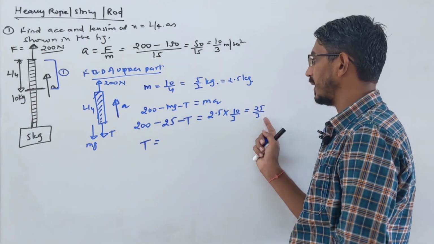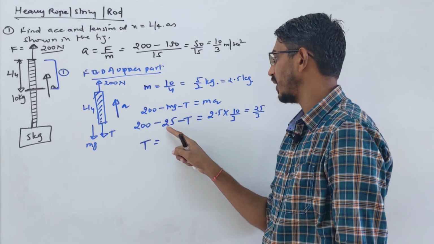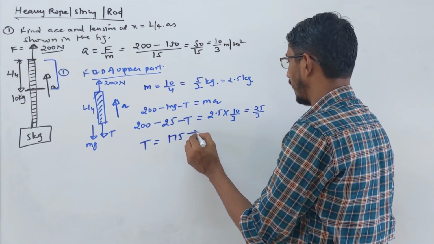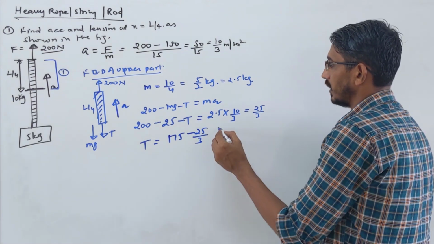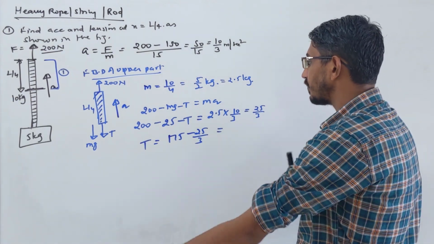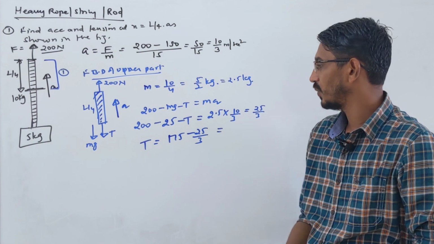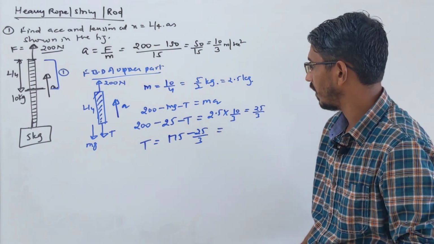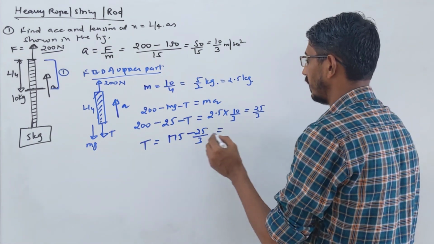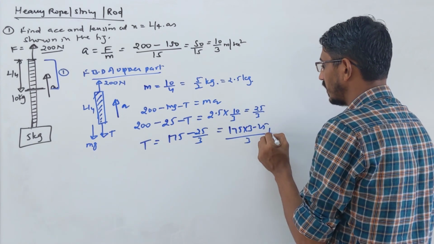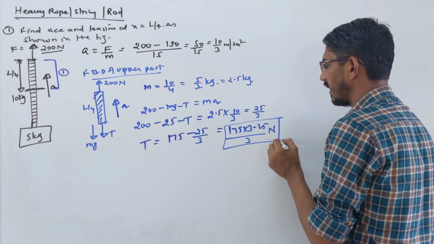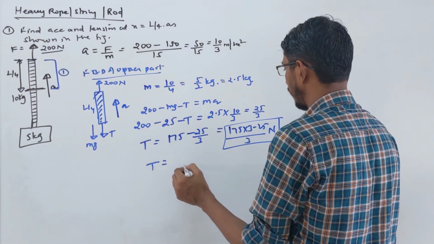Okay, so look here, what is T? T comes on this side, this goes to the other side. So 200 minus 25 is 175, minus 25 by 3. So how much does this come to? 175 into 3. So 175 by 3 minus 25 by 3, some value which you can calculate, that value is the answer. That's your tension, okay.